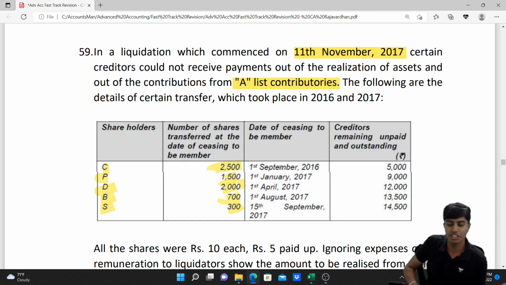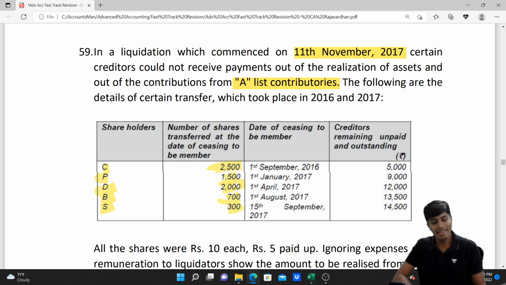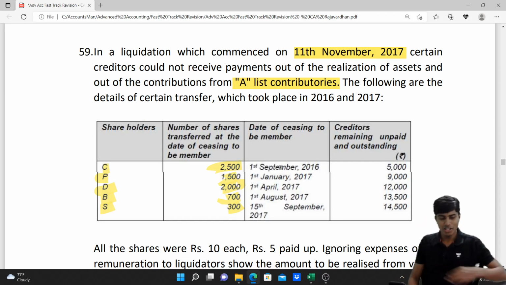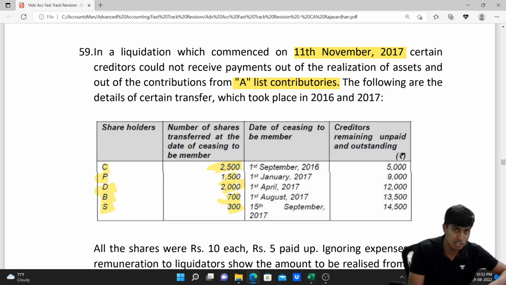B was transferred the shares on 1st of August 2017. Again, that, my friends, is before 11th of November 2017, so he is also a B-list contributor. The same applies to S, because the date of transfer is 15 September, hardly 2 months before 11th of November. So Mr. C is not our B-list contributor.